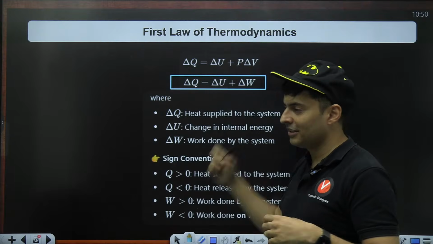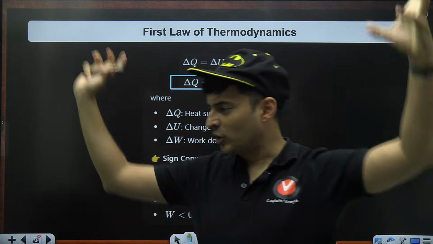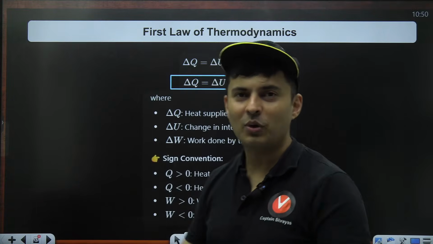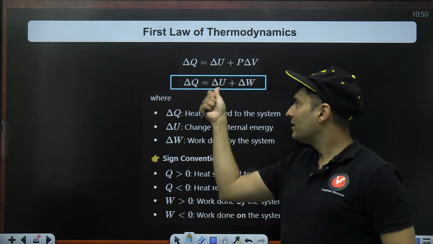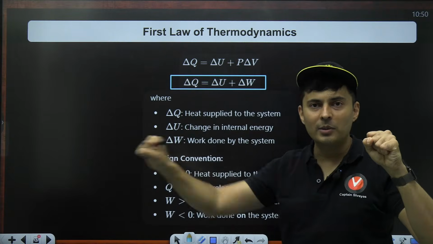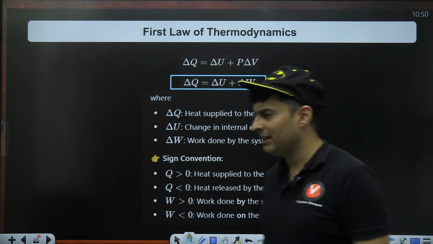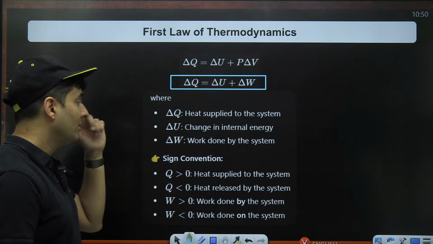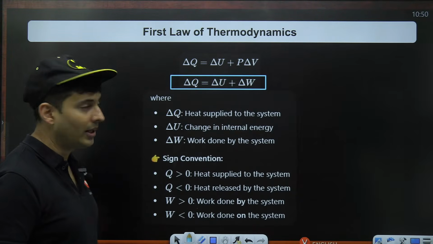So I've gained internal energy. And I will also lift objects, do pull-ups, push-ups. I'm doing some work. So whatever energy drink I have will increase my energy, and I will also do work. I'll push, pull things around me. That is the logic behind this energy conservation equation, which is the first law of thermodynamics.